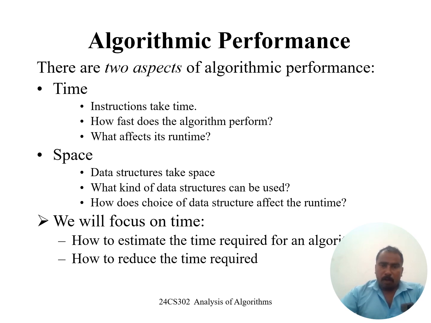What is meant by time complexity? Time complexity means how much time the algorithm takes to execute, based on the number of instructions. This is the time complexity calculation for evaluating an algorithm. Another aspect is space complexity.